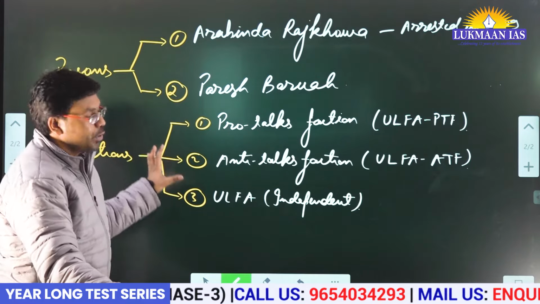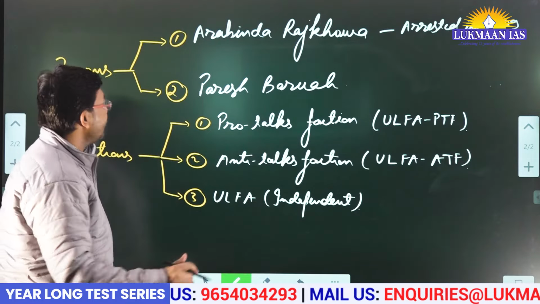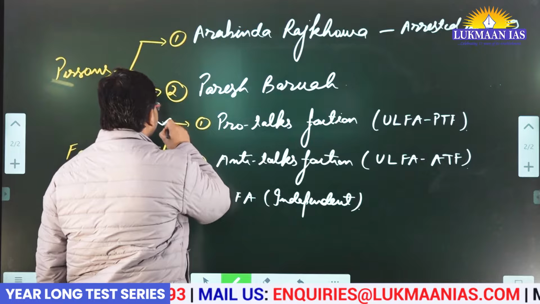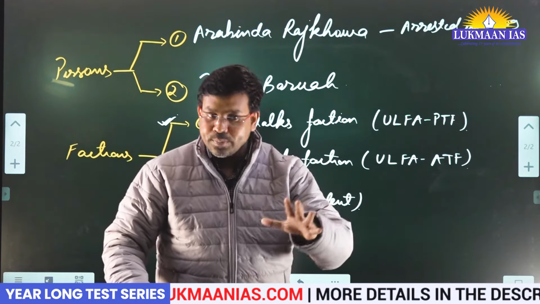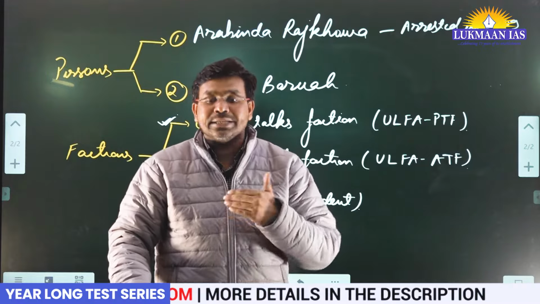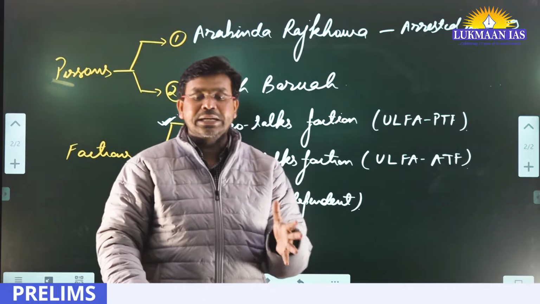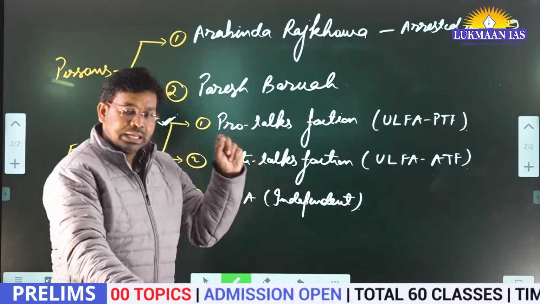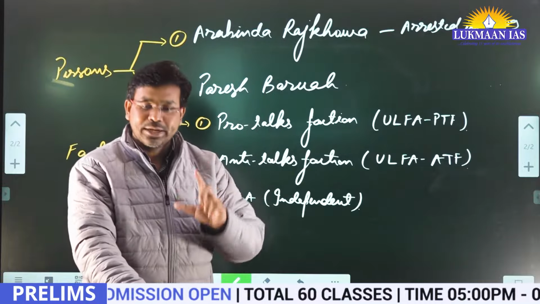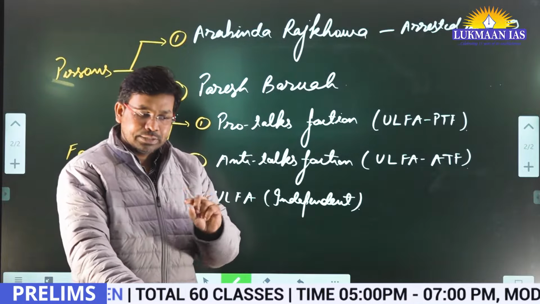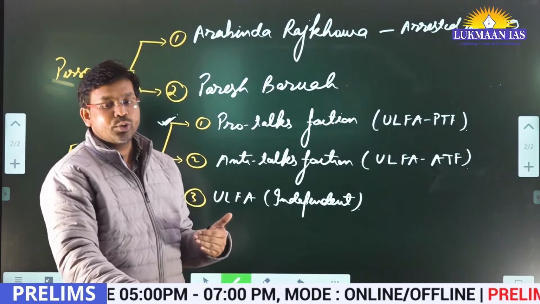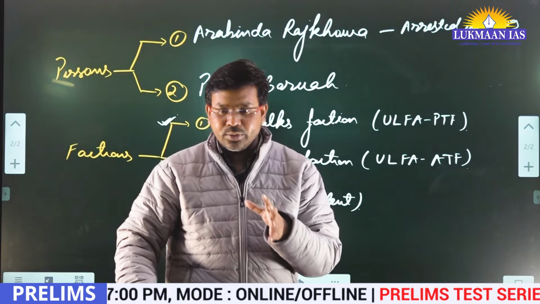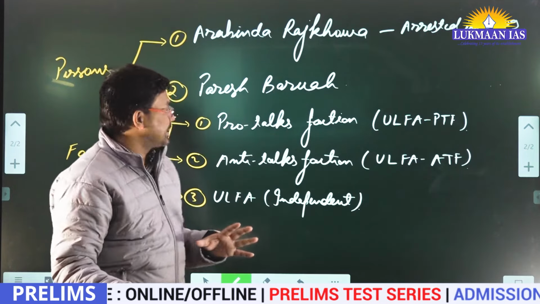Now to understand these factions, let us understand the pro-talks faction of ULFA. The pro-talks faction means those people who were earlier involved in insurgent and illegal activities are now ready to talk with the government. Why? Because they want to make peace, they want to go for negotiation, reconciliation.